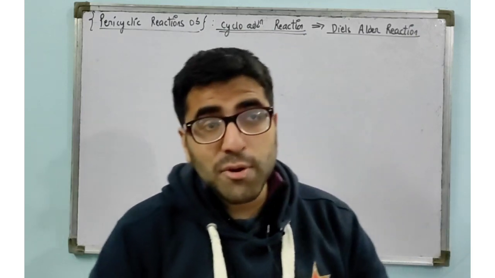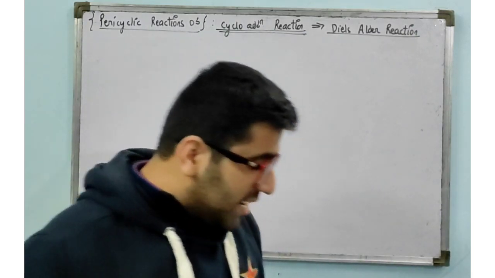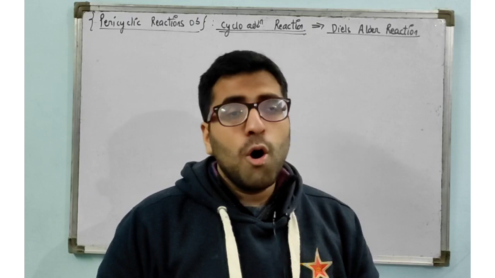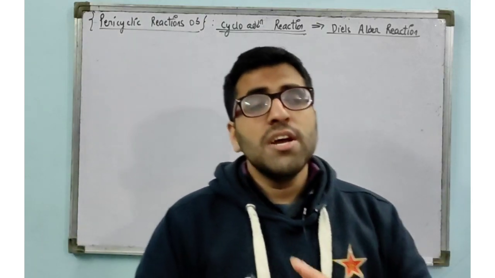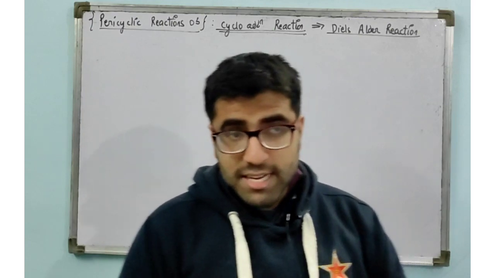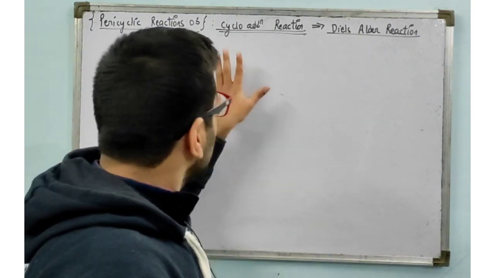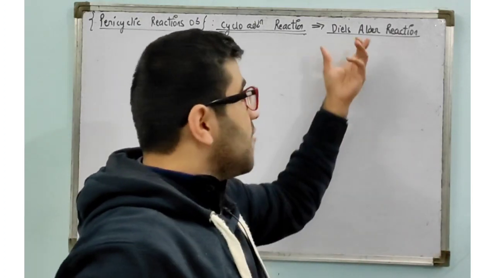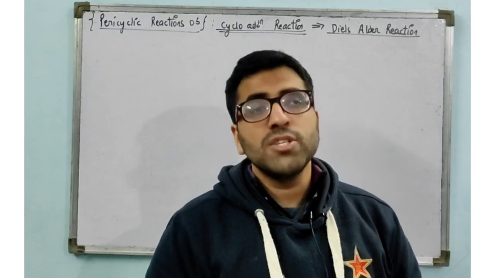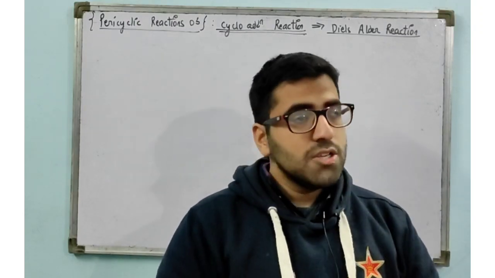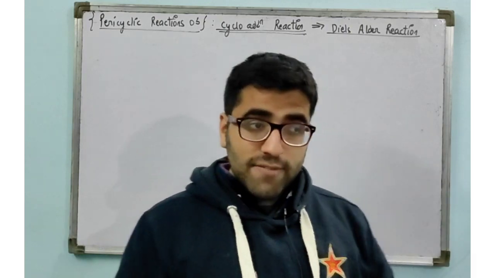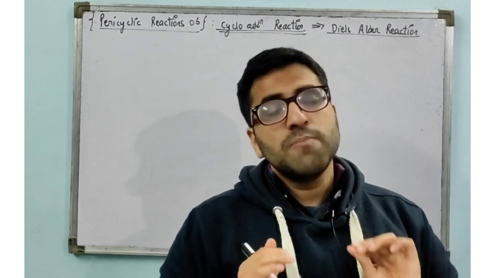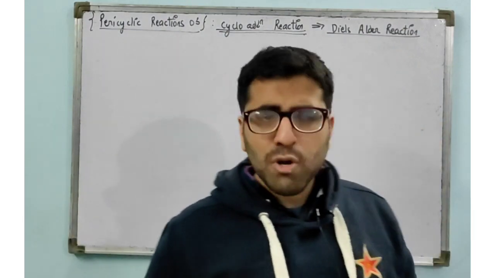So in this video we are going to continue our crash course series for IIT JAM 2022 chemistry examination, and we were doing pericyclic reactions, of which we had already covered two parts. We had covered electrocyclic reactions completely, and so today we are starting with cycloaddition reactions. And in our IIT JAM syllabus we have Diels-Alder reaction, which is a 4+2 cycloaddition reaction. So do watch the video completely, you will have the complete idea, and we will be doing cycloaddition in two videos. So part 1 I will be covering today and part 2 will be uploaded soon.